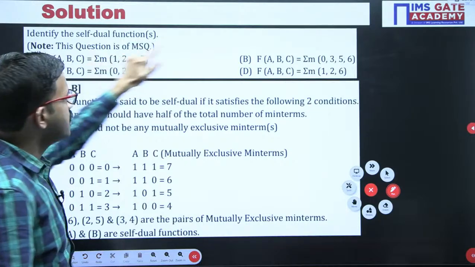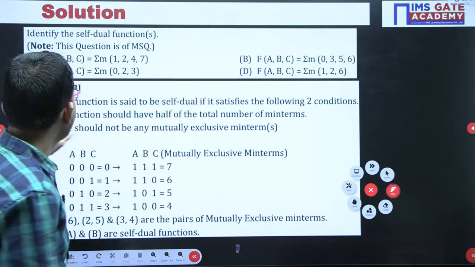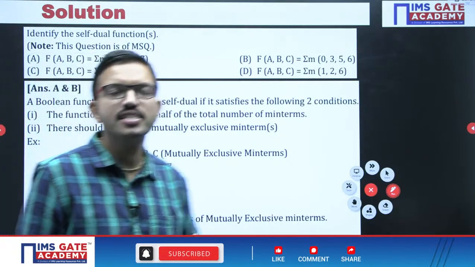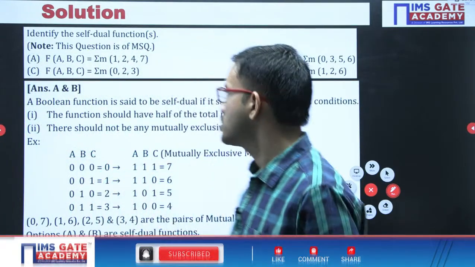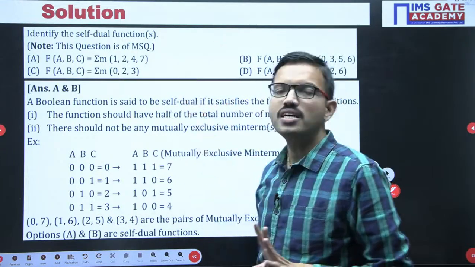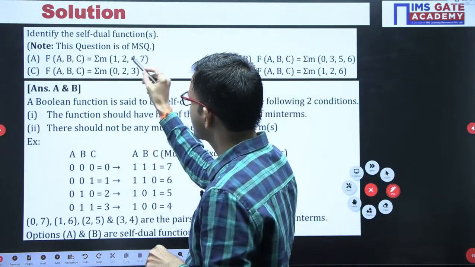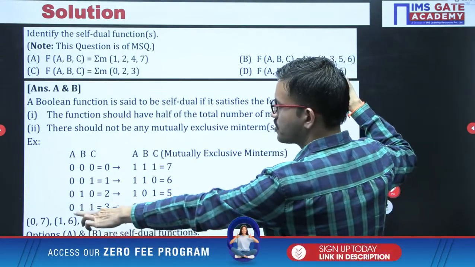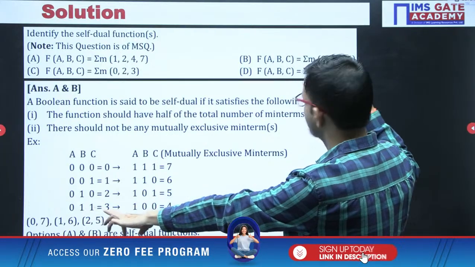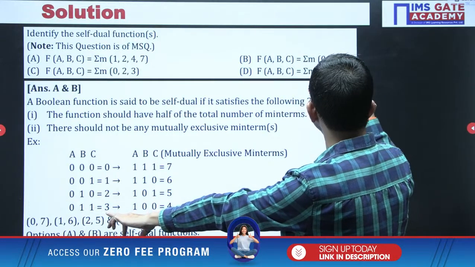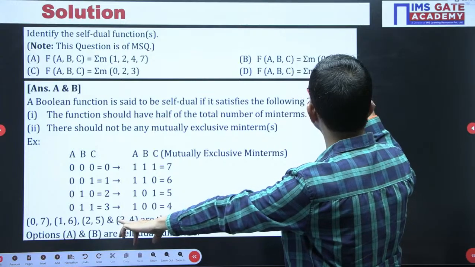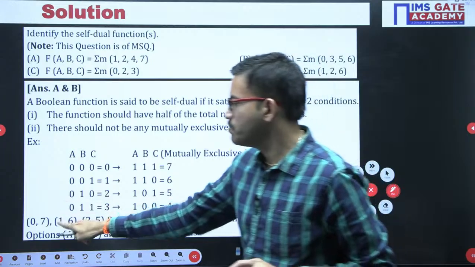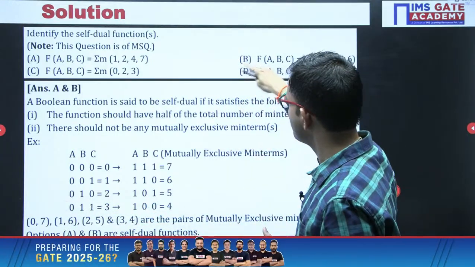Like that, here A, B you are having. The moment the first condition is satisfied, you verify whether the second condition is satisfied or not. If the second condition is satisfied, then that function will be self-dual. Just observe here, first I am observing option B: 0 is there from the first pair, from the second pair 1 and 6, 1 is there, from the third 2 and 5, 2 is there, and from 3 and 4, 3 is there. That means from each pair only 1 minterm, so B is self-dual.